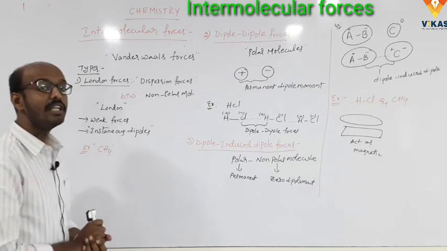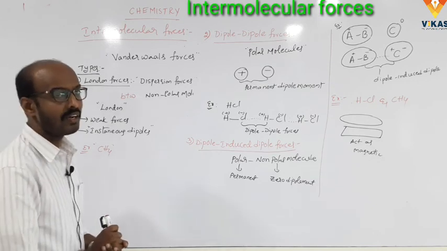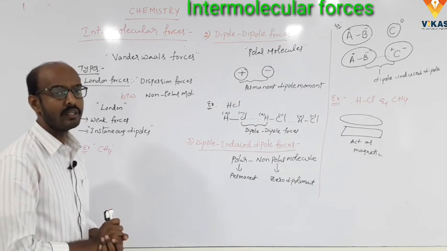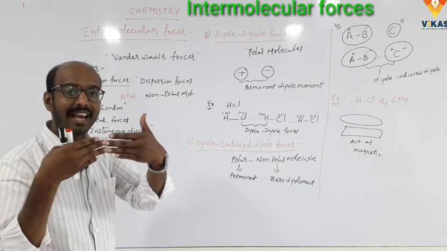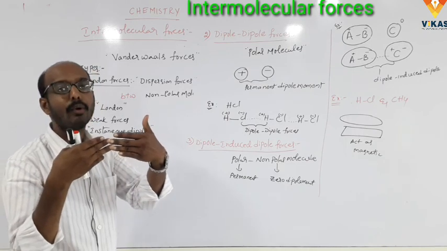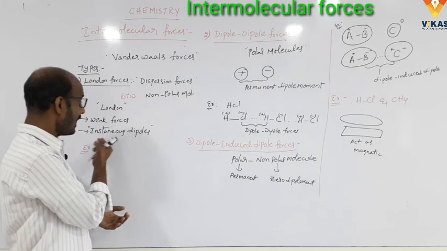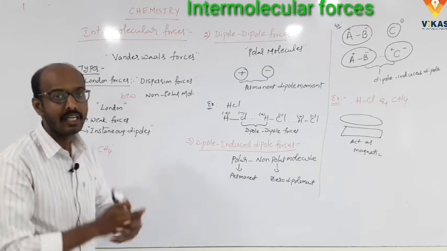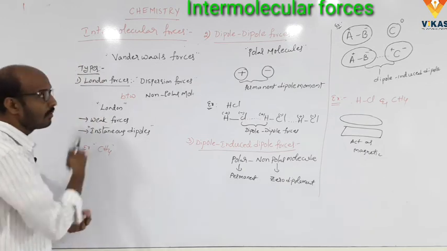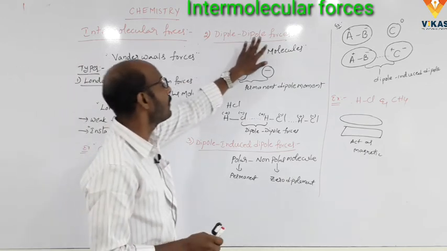It forms instantaneous dipoles. Why? How do instantaneous dipole moments form? If two non-polar molecules interact with each other, they act like dipole molecules. They just form instantaneous dipoles, but not a permanent dipole. They act as instantaneous dipoles. An example, CH4. And the second one, dipole forces.